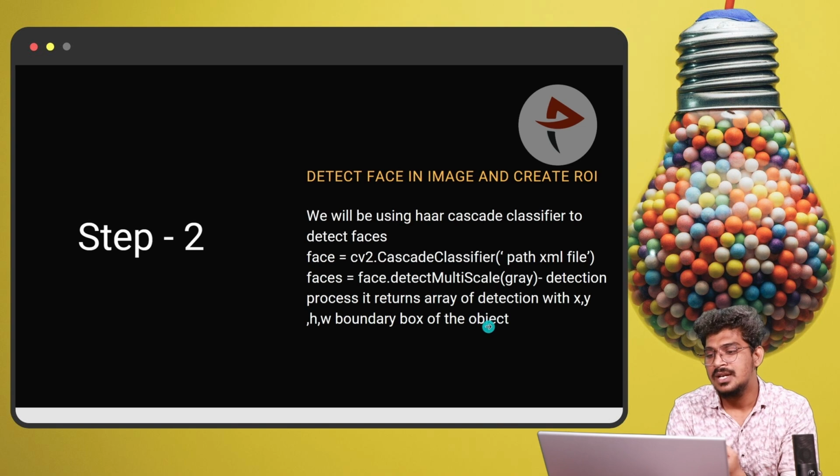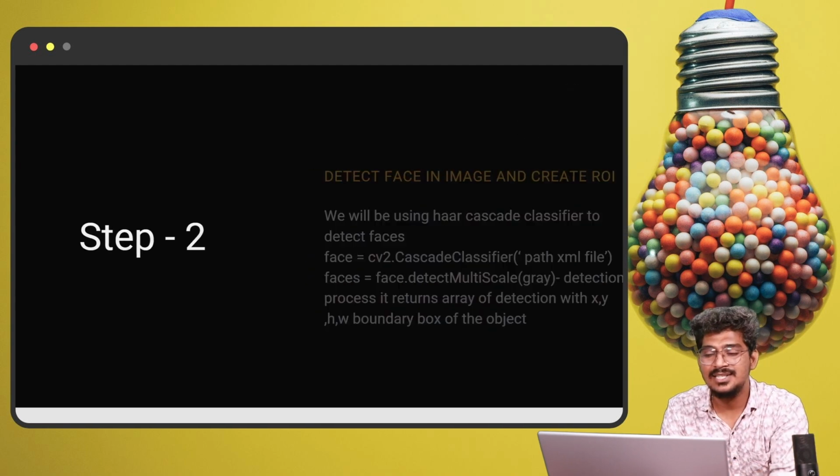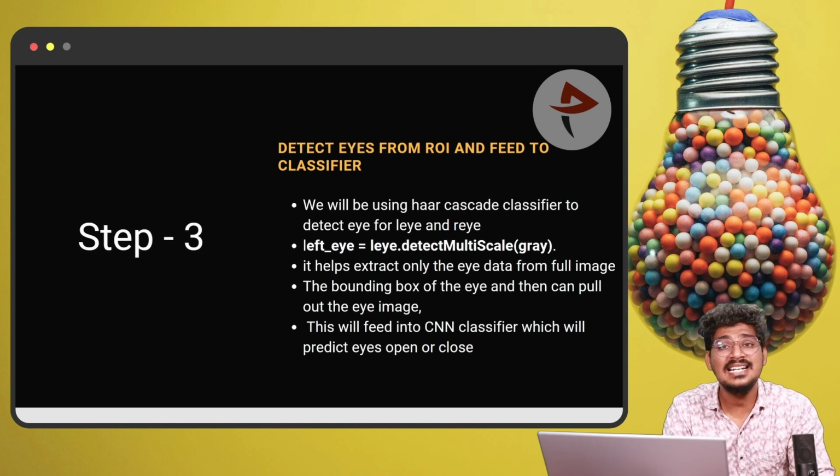Face detection returns arrays with the x coordinate, y coordinate, height, and width, which are used to create the region of interest of the face. What is next? Detecting the eye from the region of interest and feeding it into the system.